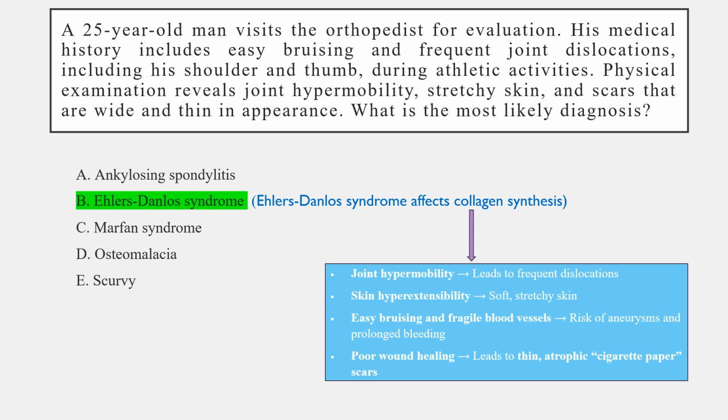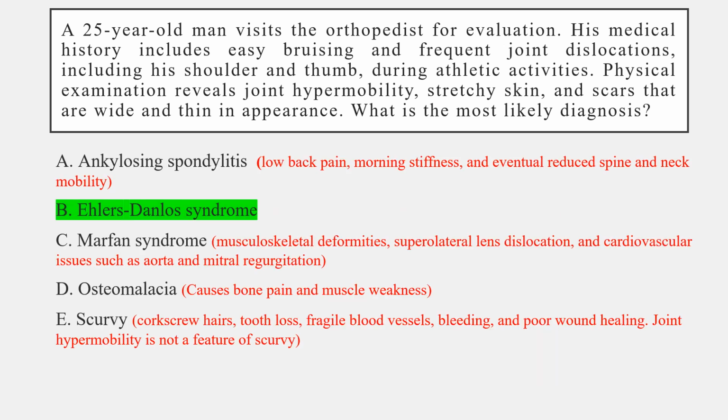hypermobility, which leads to frequent dislocations, skin hyperextensibility, which leads to soft, stretchy skin, easy bruising, and fragile blood vessels, which increase the risk of aneurysms and prolonged bleeding, and poor wound healing, which leads to thin, atrophic, cigarette paper-like scars. Let's have a look at why the other options are incorrect.